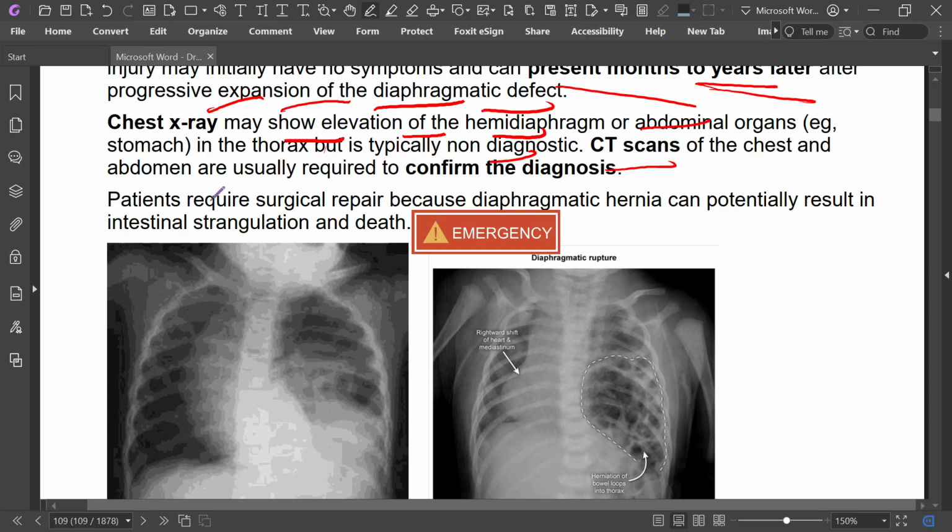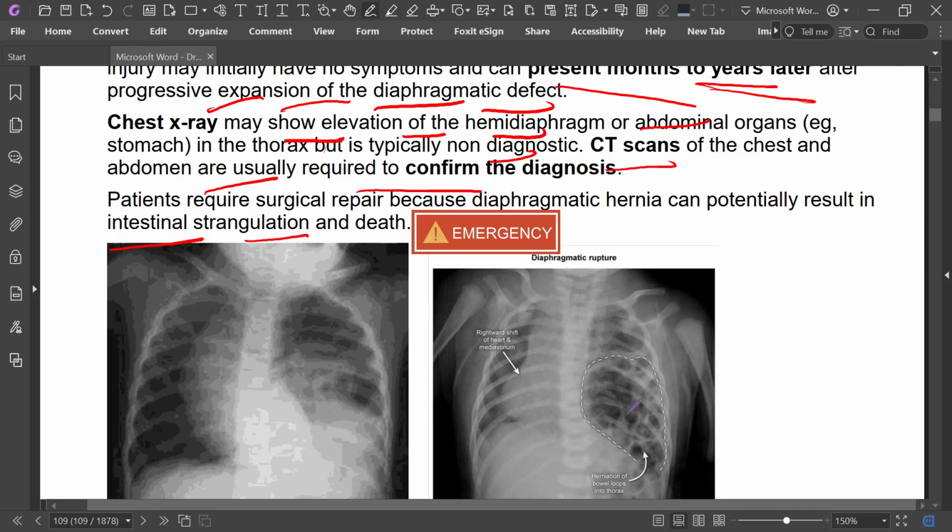CT scan of the chest is usually required to confirm the diagnosis. Patients require surgical repair because diaphragmatic hernia can potentially result in intestinal strangulation and death.